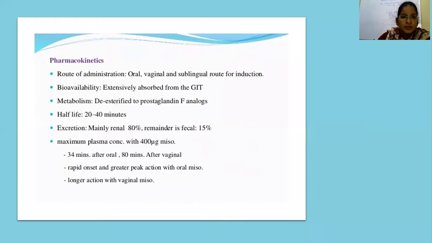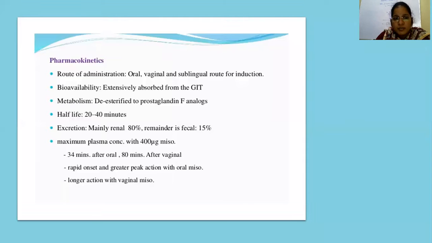The route of administration of misoprostol can be vaginal, oral or sublingual, and the most favorite route adopted by gynecologists in outside practice is vaginal. Oral and sublingual routes are rapidly acting and we cannot reverse the actions of the prostaglandins. If the patient has landed in hyperstimulation, we can easily remove the vaginal tablet. That is not possible with the oral and sublingual routes. So the vaginal route is the most preferred route for induction of labor with misoprostol tablet. It is extensively absorbed from the GIT, so side effects like nausea, vomiting, diarrhea will be more with misoprostol.